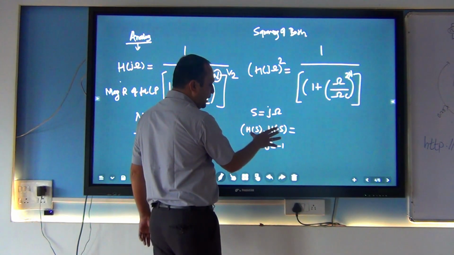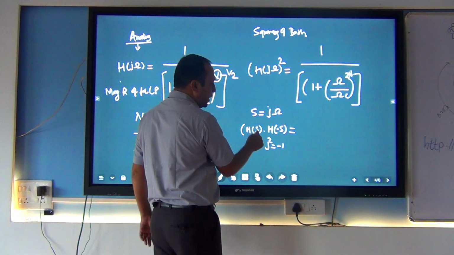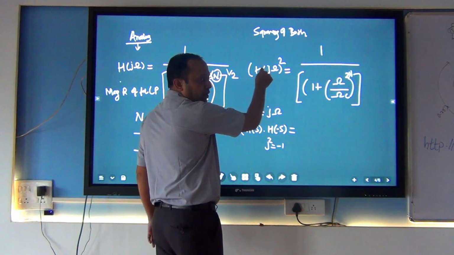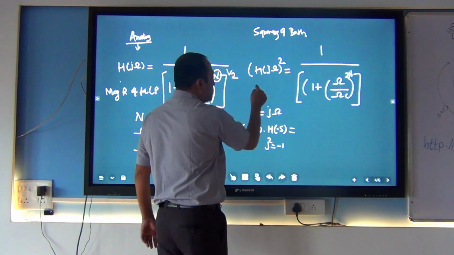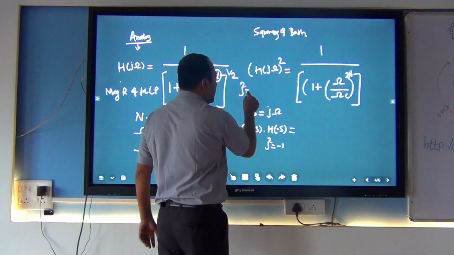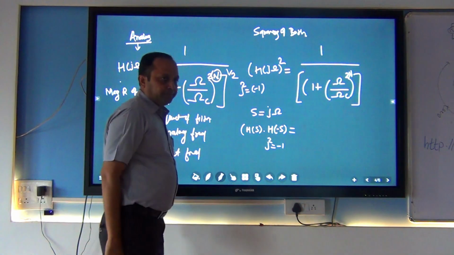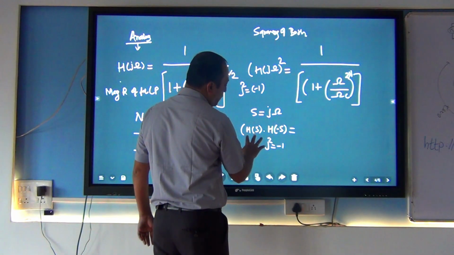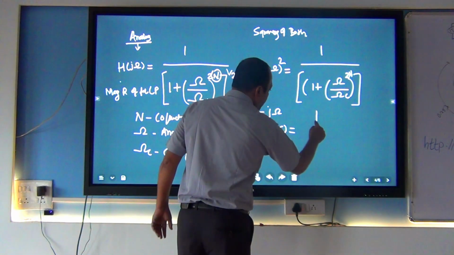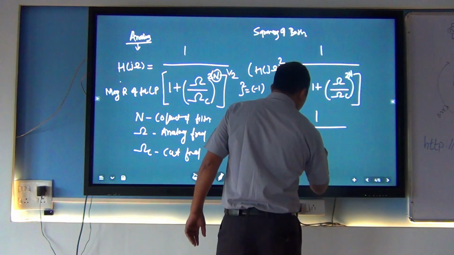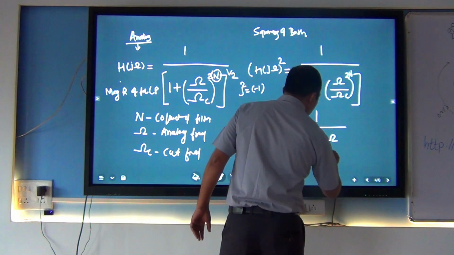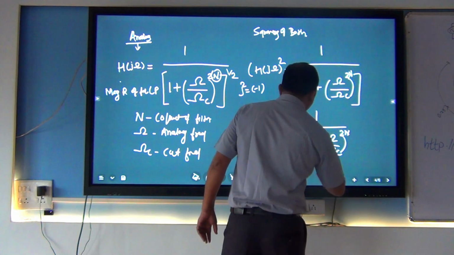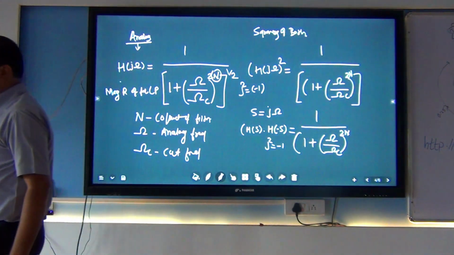So when I substitute s is equal to j omega, and when I multiply, we get this value. We are not getting minus 1. Why is it minus 1? Because j square, that is, we take the square of the imaginary, so it is always minus 1. So that's why we are putting H of s into H of s. Now 1 by 1 plus omega by cutoff frequency raised to 2n. So this is the normal equation we have.